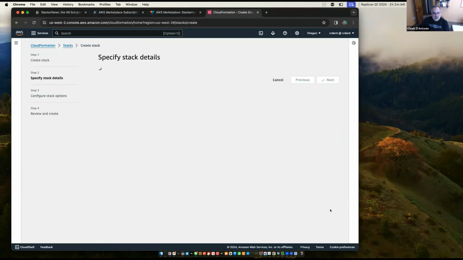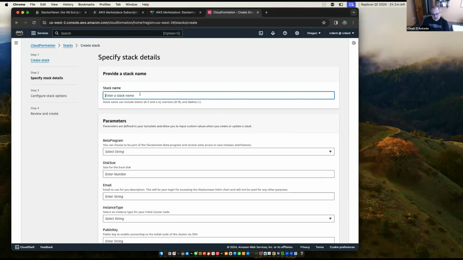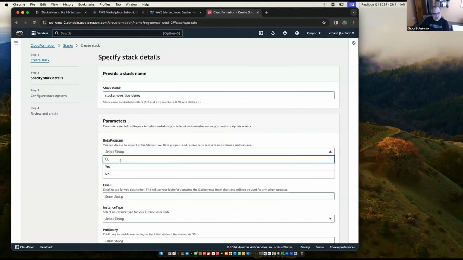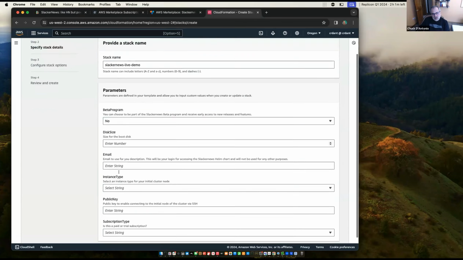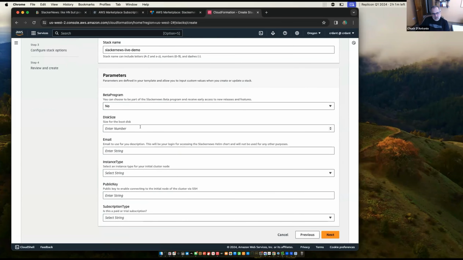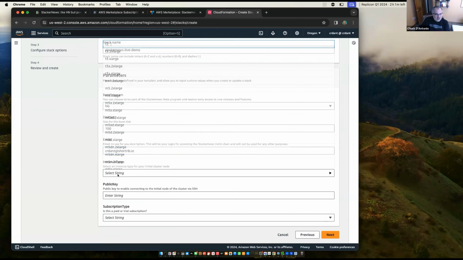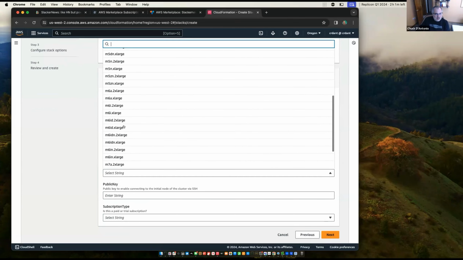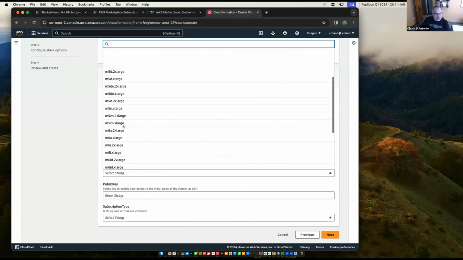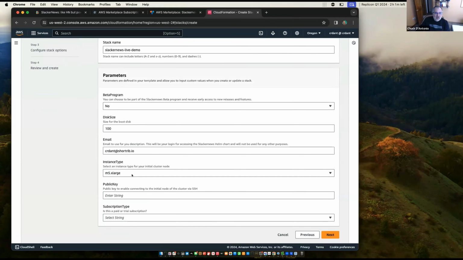I put all those things in. We're going to specify all these parameters. This would be done as part of the marketplace, where these would be prompted for. But because we're just sort of pre-running this, I put an option in there, whether they want to be in beta or not. I don't know. That just seemed like a fun one to me. And then you can pick an instance type here. I don't want to go too big because this is my personal account.